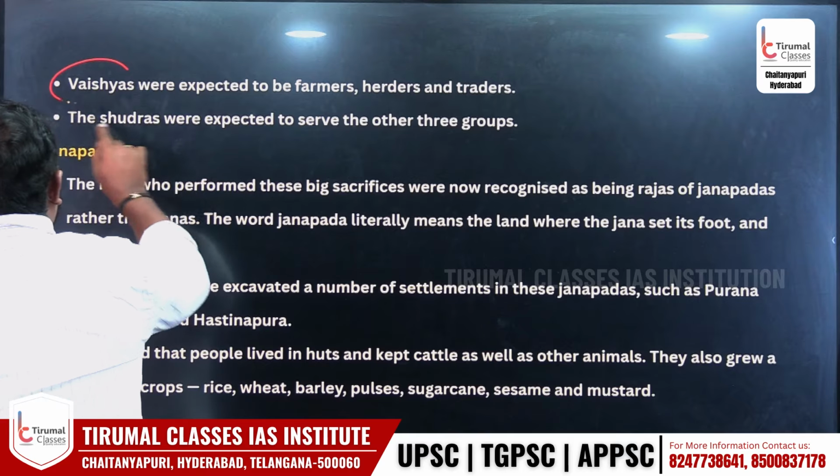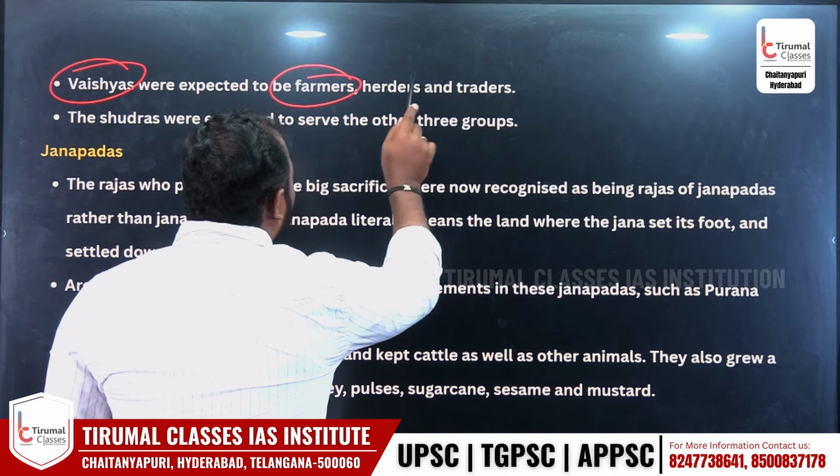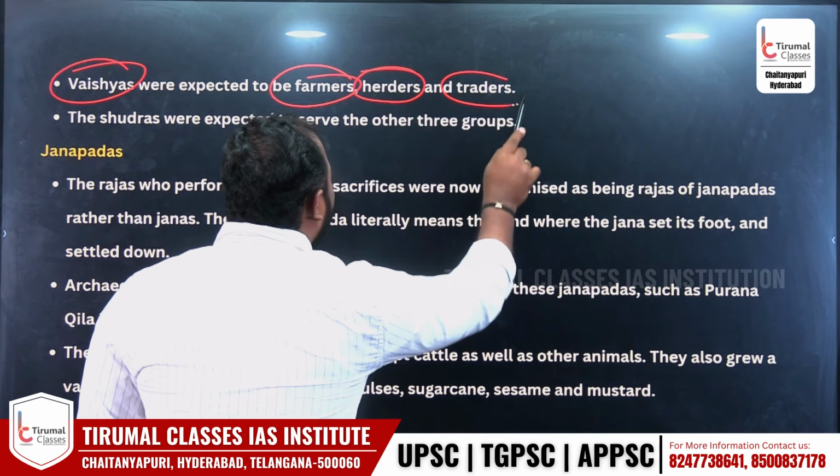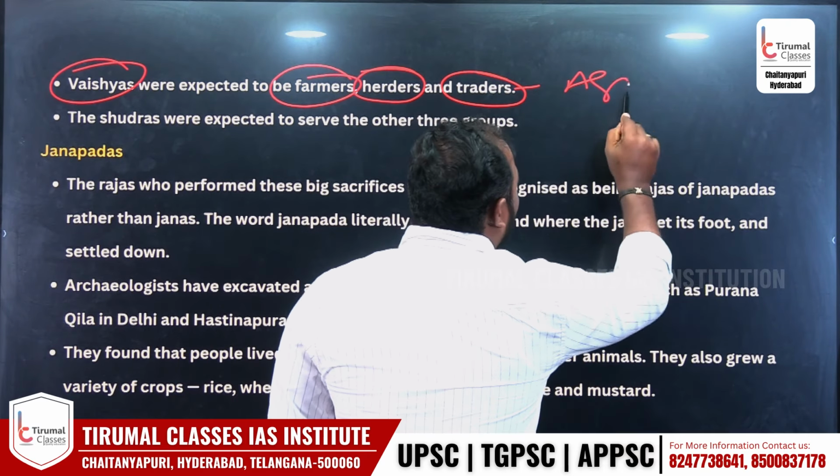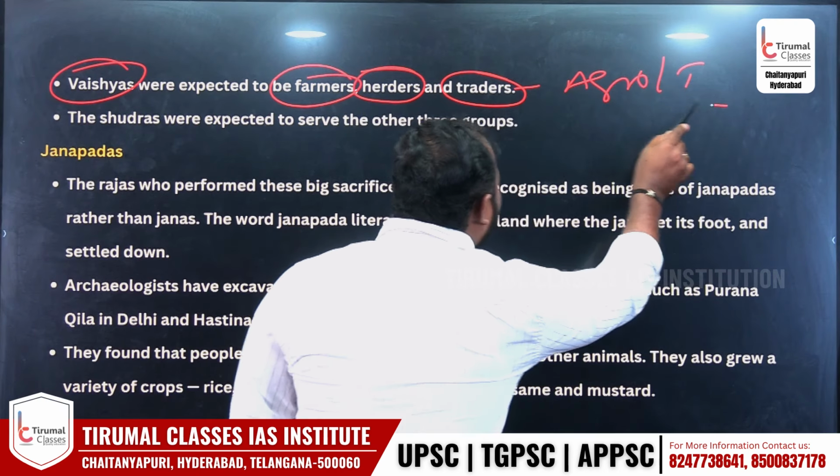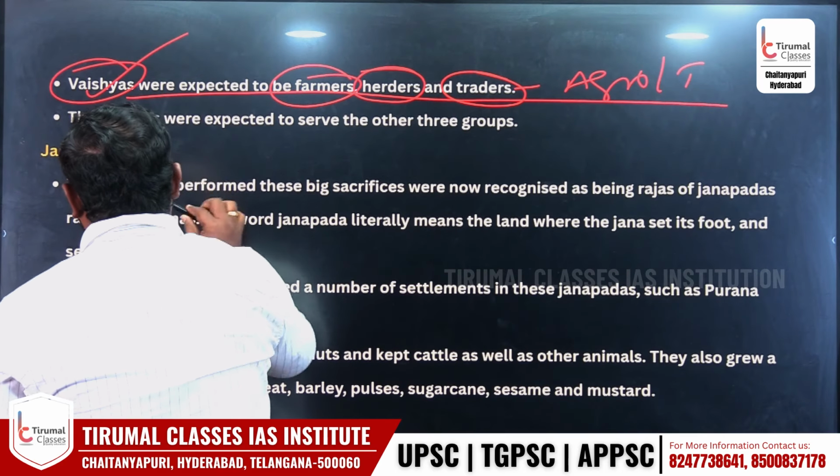Look now at Vaishyas. They were farmers, herders and traders. Mostly they do agriculture and trade, and they are called Vaishyas.